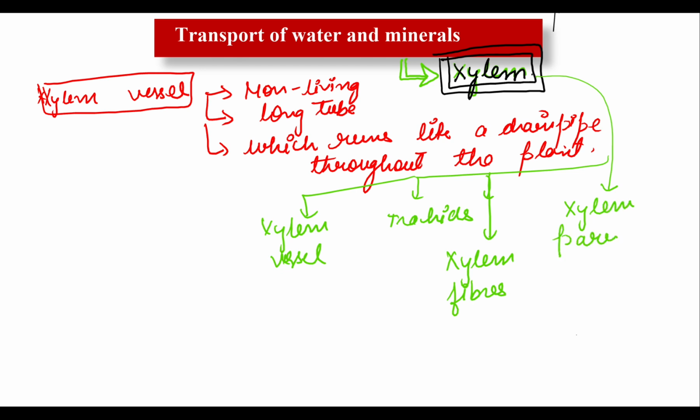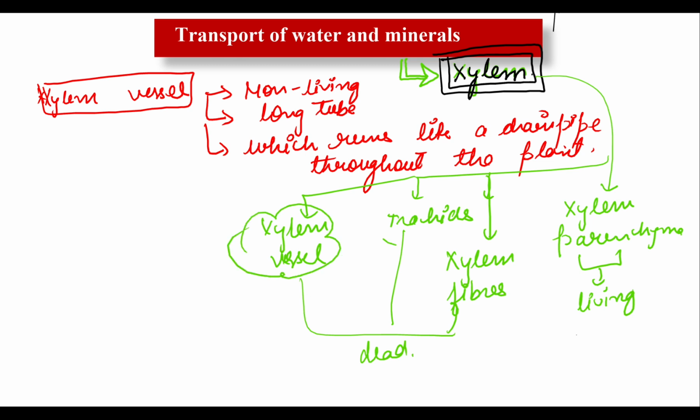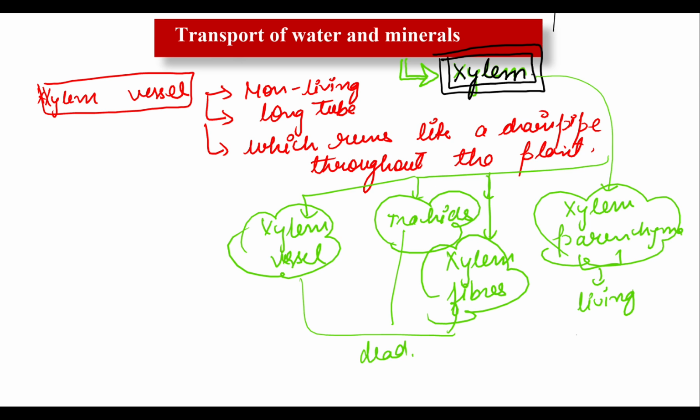Xylem parenchyma. Okay, and of these four, three are dead, non-living parts, and this one is the living part. Clear? Xylem vessel, tracheids, xylem fibers and xylem parenchyma. These are the components of xylem. So here I have written about the xylem vessel. Xylem vessel is a non-living, long tube which runs like a drain pipe throughout the plant.